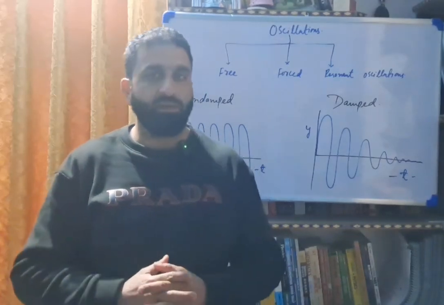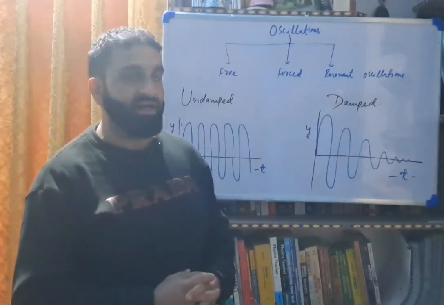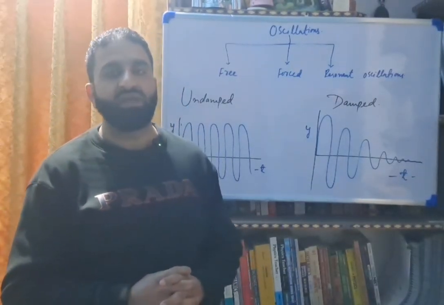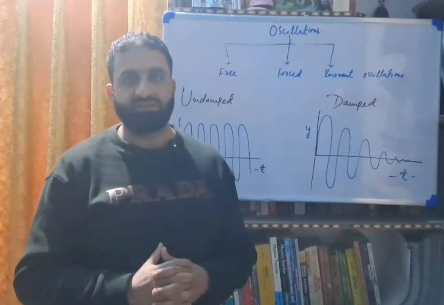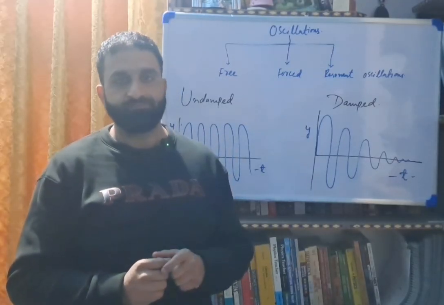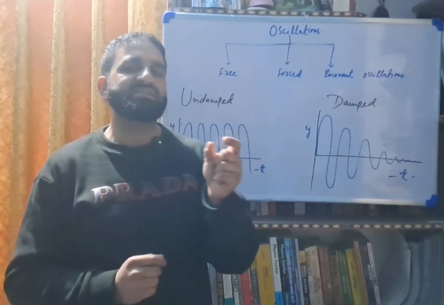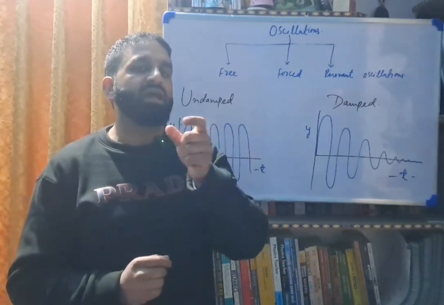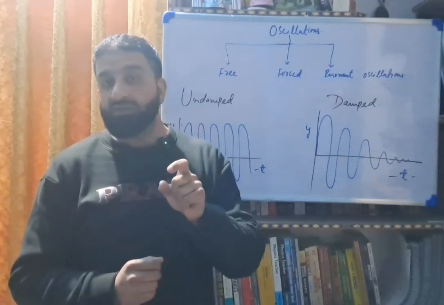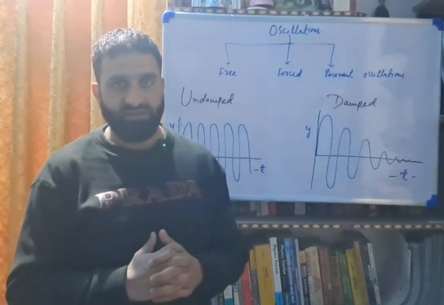Today we will discuss the types of oscillations. Oscillations can be classified as free oscillations, forced oscillations, and resonant oscillations. What are free oscillations? When a body is disturbed from its mean position, let it be a swing or a pendulum, when it is displaced a little and is let free, it oscillates with its natural frequency. If it oscillates with its natural frequency, those oscillations are called free oscillations.